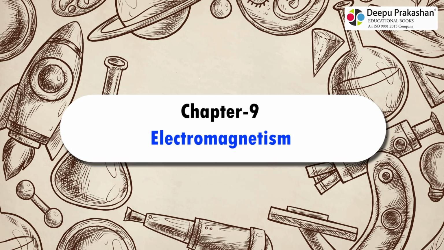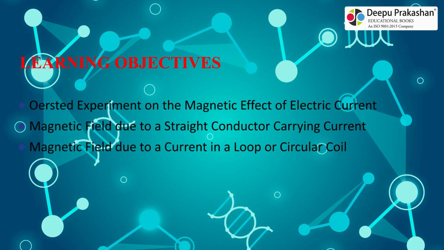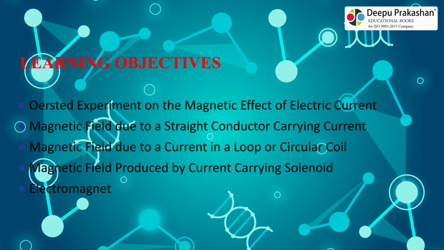Chapter 9, Electromagnetism. Learning Objectives. Oersted experiment on the magnetic effect of electric current. Magnetic field due to a straight conductor carrying current. Magnetic field due to a current in a loop or circular coil. Magnetic field produced by a current-carrying solenoid.